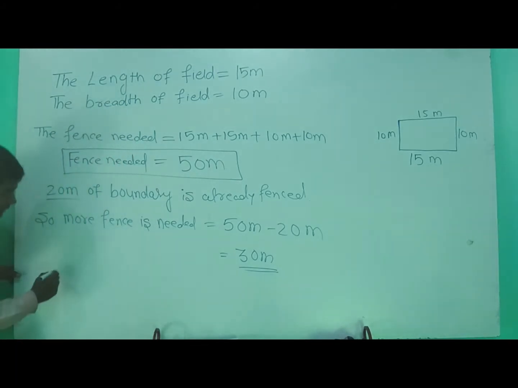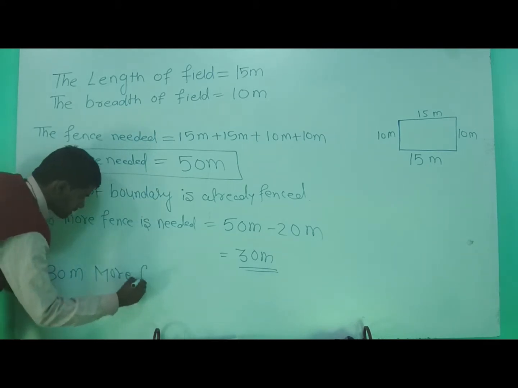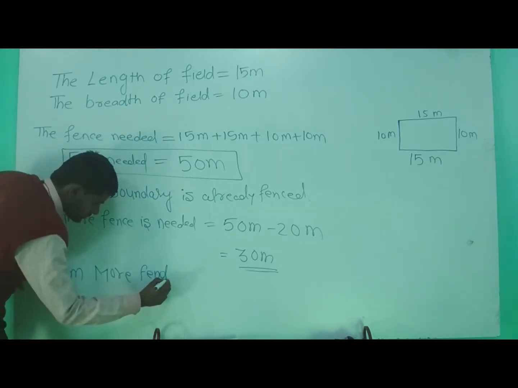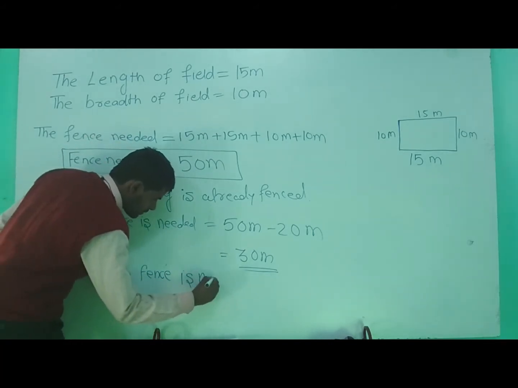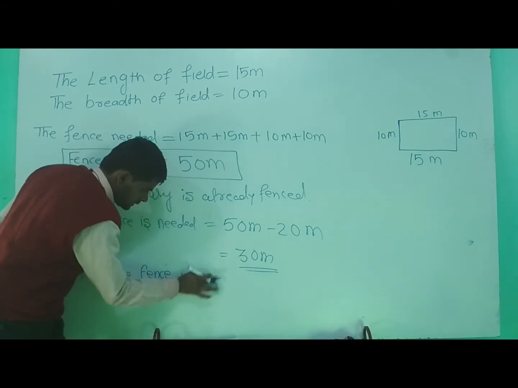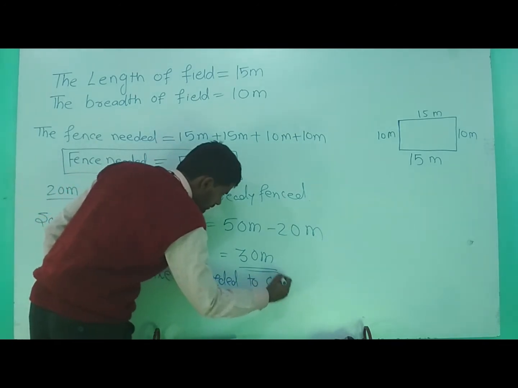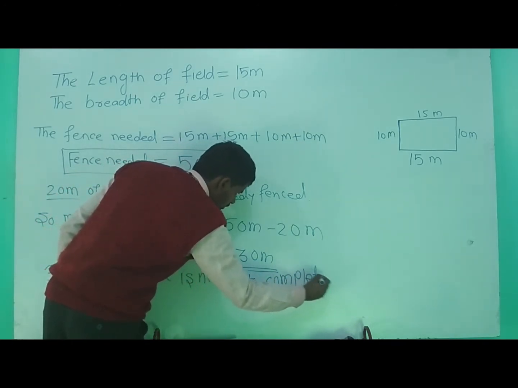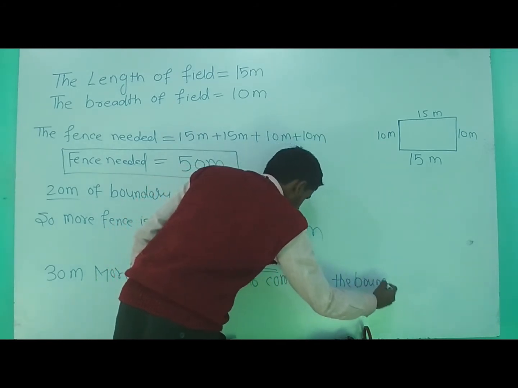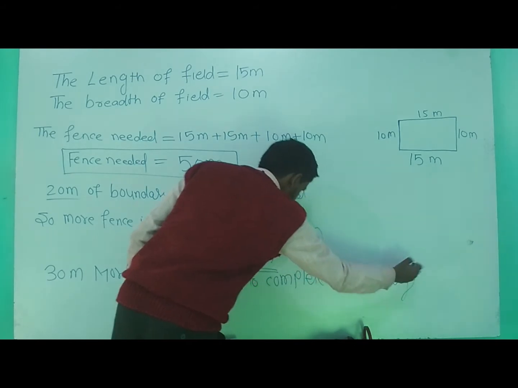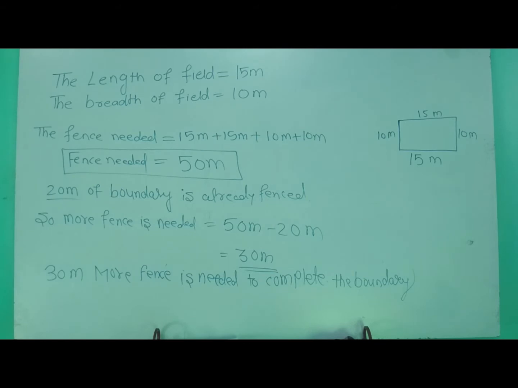Okay, we will write here: 30 meter more fence is needed to complete the boundary. Okay, I hope you understand. Quickly note down in a maths notebook. It is very simple here.